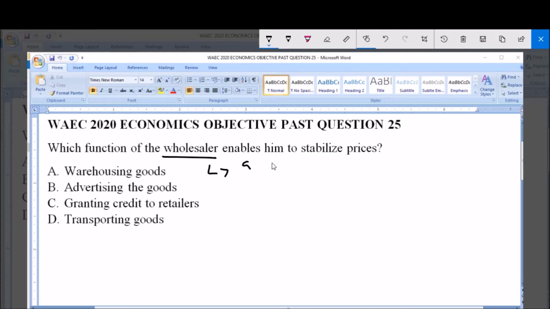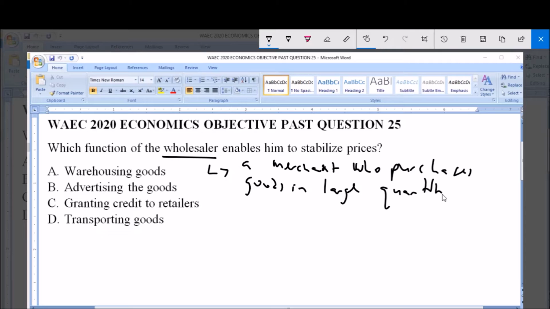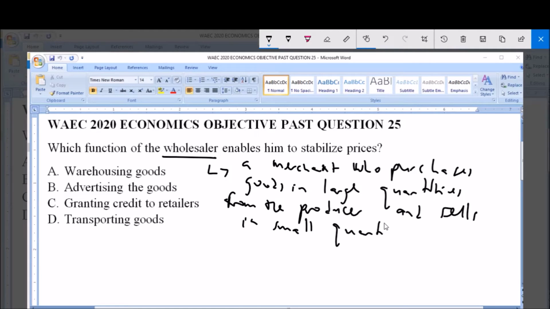basically described as a merchant who purchases goods in large quantities, that is from the producers or manufacturer, and sells in small quantities to retailers. Now, one of the major functions or importance of the wholesaler is stabilization of prices, and he does this.